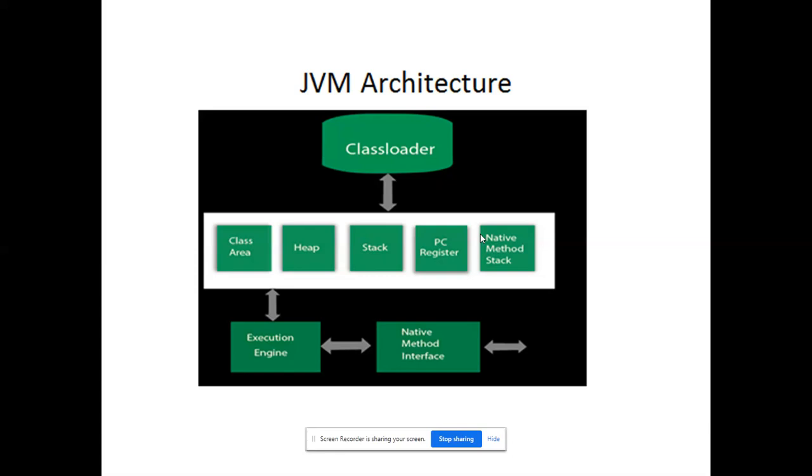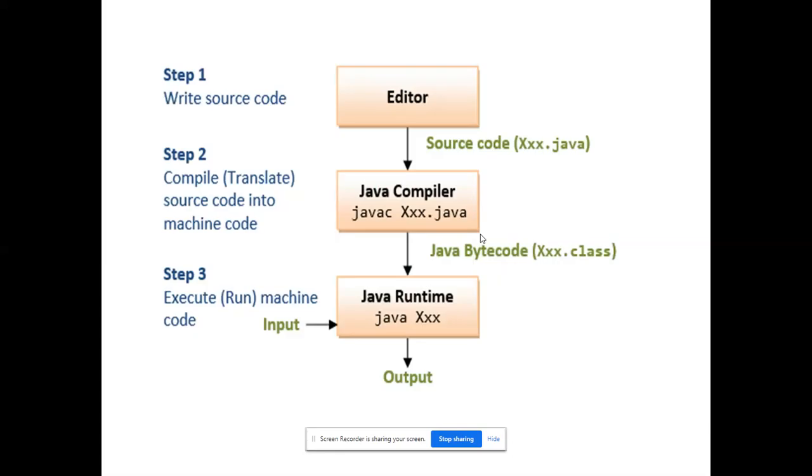So we will be seeing the basic way to run a Java program, right? Editor, it could be anything. I will show you a traditional way now, how to execute a Java program. This is the way to run a Java program. You have to type a program in any editor, save it as filename.java. Next, you have to compile it using javac space filename.java, and it will generate the class file.